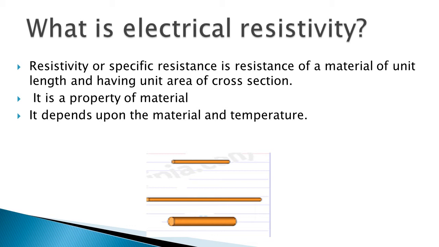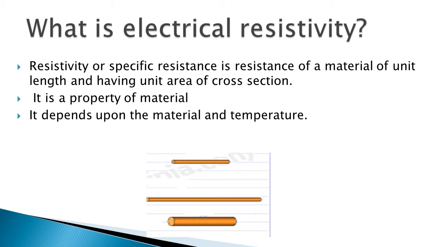To find out the resistance of a material, they always keep the dimensions of the material constant. That is, they take a rod of a material having length 1 meter and area of cross section 1 meter square, and they find out the resistance of this rod. That is how they find out the resistance of different materials.